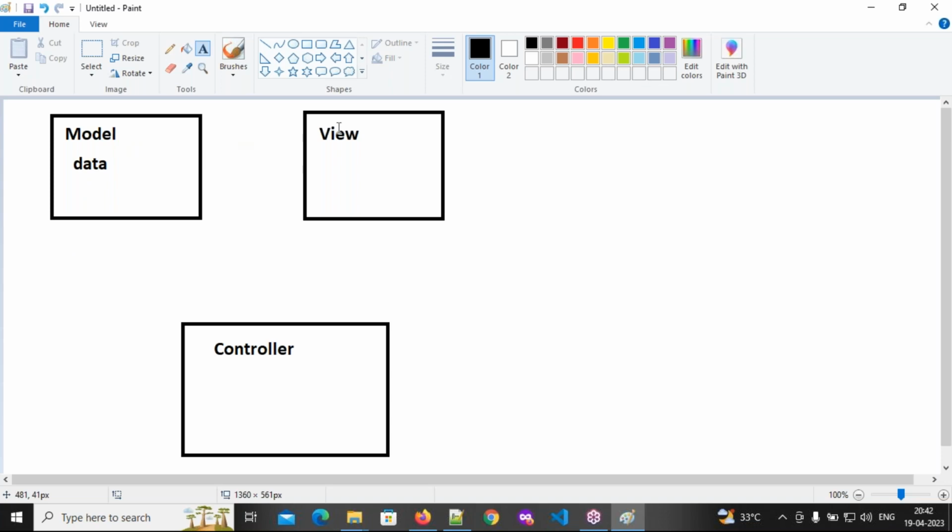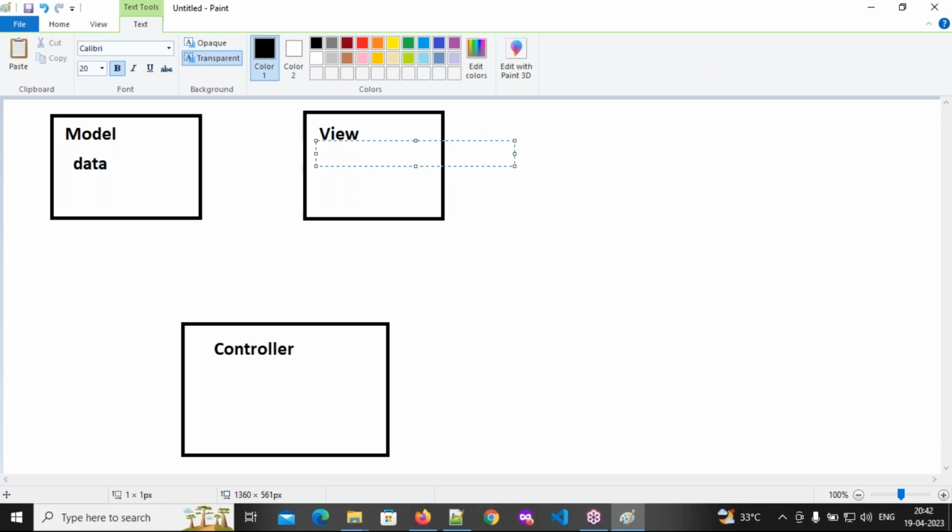Now, what is the view? What is the purpose of the view? Displaying the data. Retrieving data, updating data, and everything is the model only. I'm asking the purpose of the view. Displaying the data, and not only displaying data, but also getting data from the user.